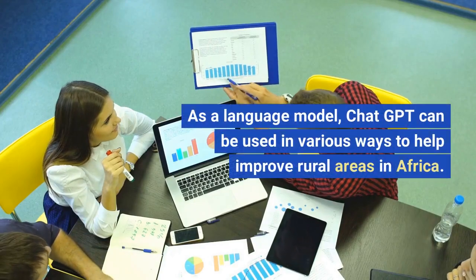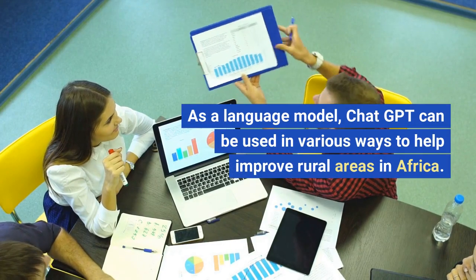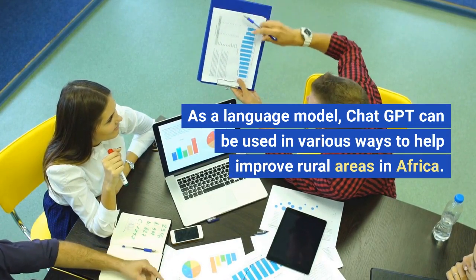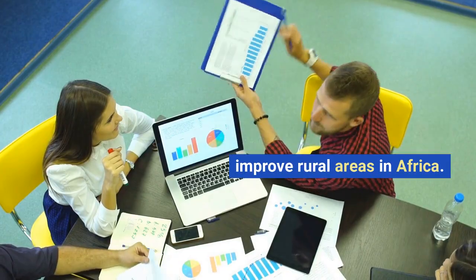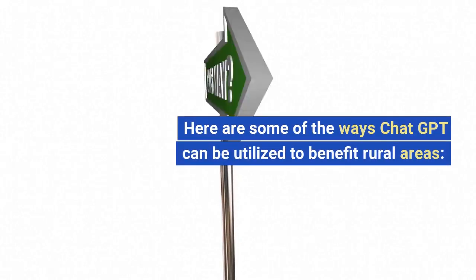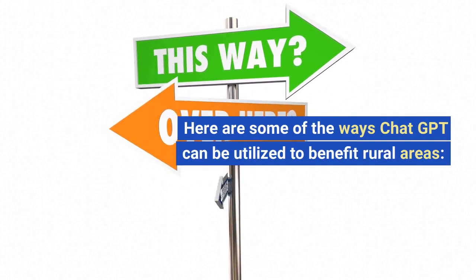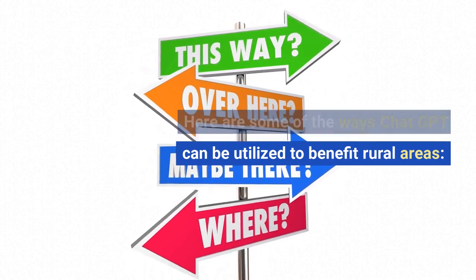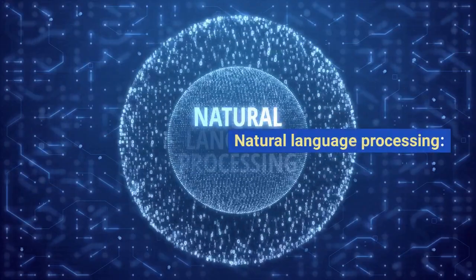As a language model, ChatGPT can be used in various ways to help improve rural areas in Africa. Here are some of the ways ChatGPT can be utilized to benefit rural areas. Natural language processing.